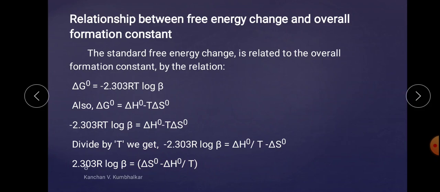From this relationship, it is clear that the complex formation, beta indicating the formation of complex, is favored by negative enthalpy and positive entropy.